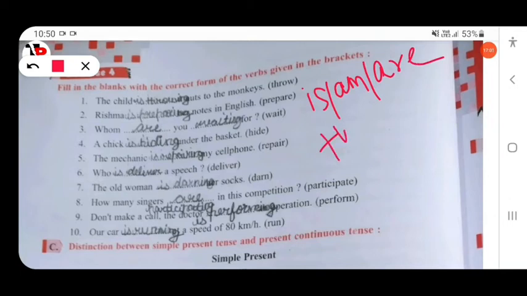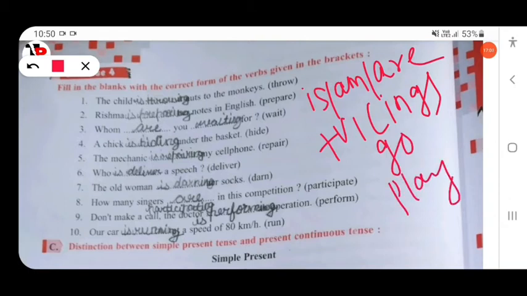So you know the structure of present continuous is is/am/are plus V1 plus ing. V1, you know, the first form of the verb, like go, okay, play. This is the V1, first form of the verb. Similarly here, the child is throwing, that means the action is happening at the time of speaking. The child is throwing nuts to the monkeys.